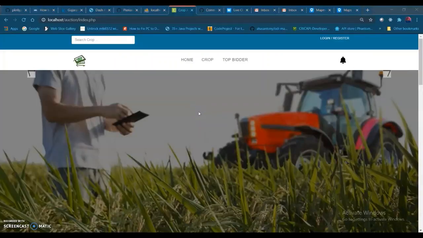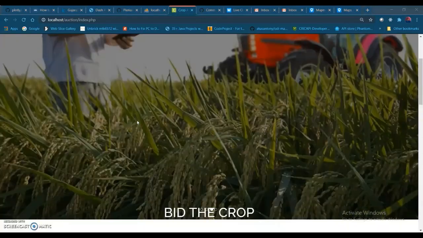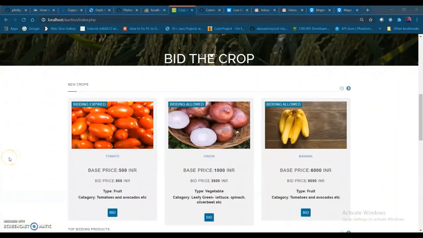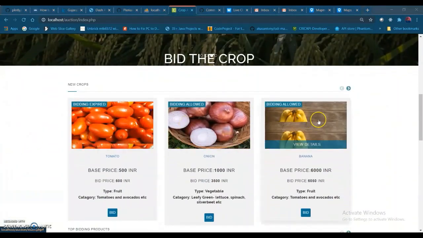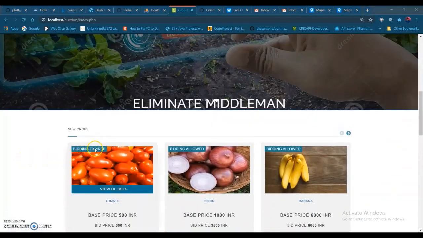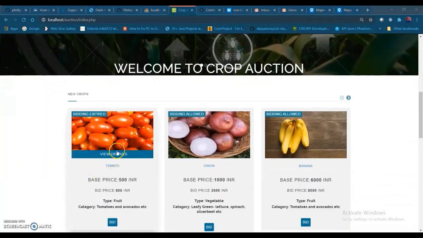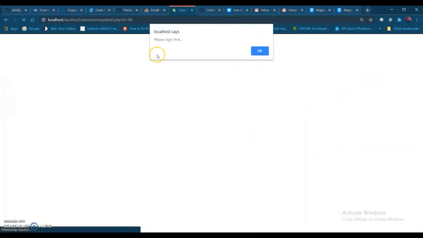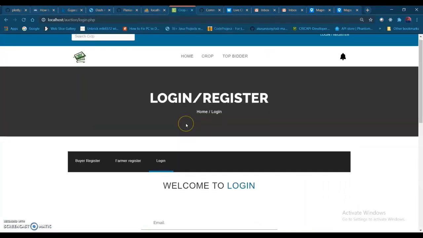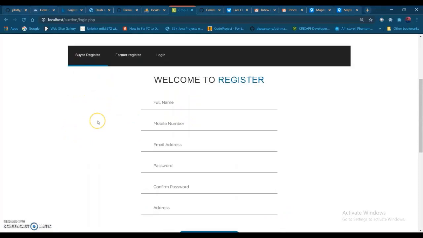This is the homepage of our website. You can see this is the auction site that we have created. These are some of the crops that we have added: tomatoes, onions, bananas, potatoes. You can see the bidding has expired on this crop because the timer expired. For now, if we try to access the crop without login, there's a pop-up, so we have to log in. First let's create an account, a user account.